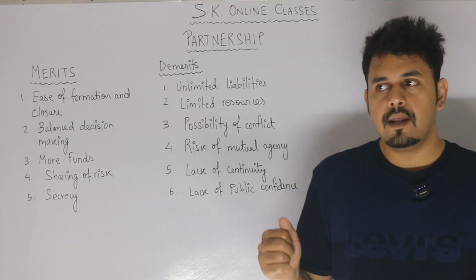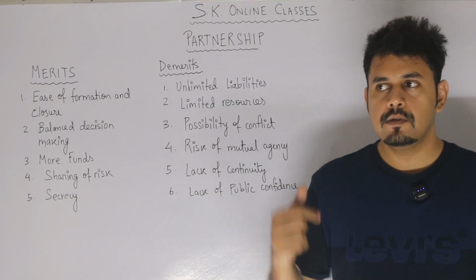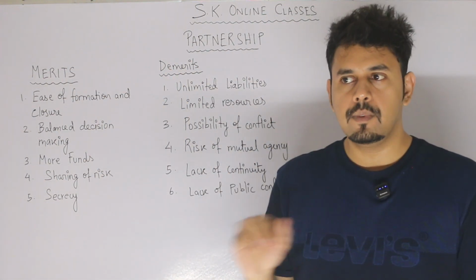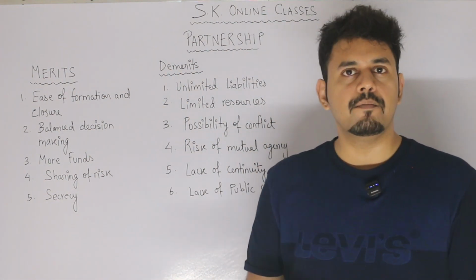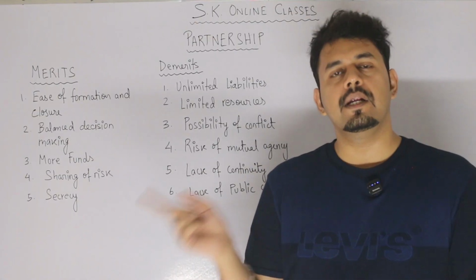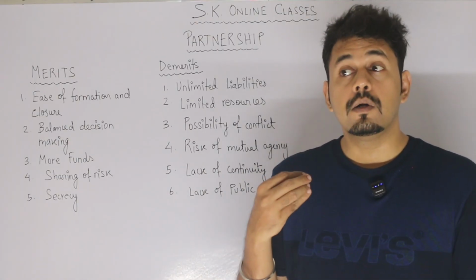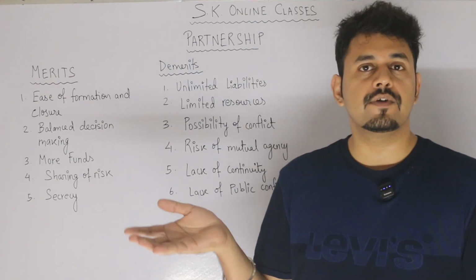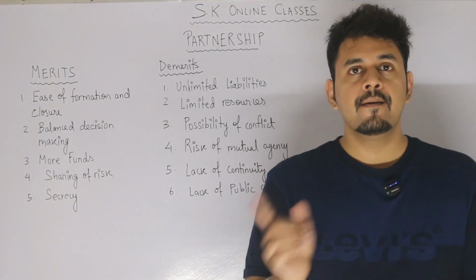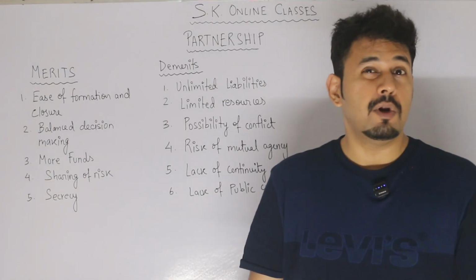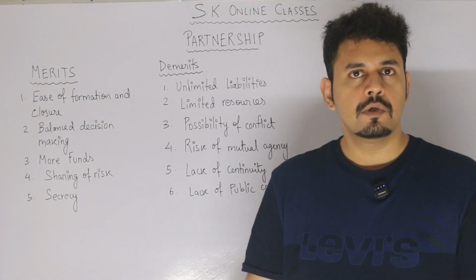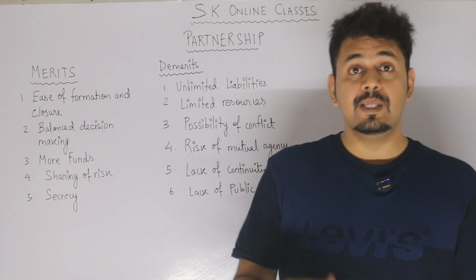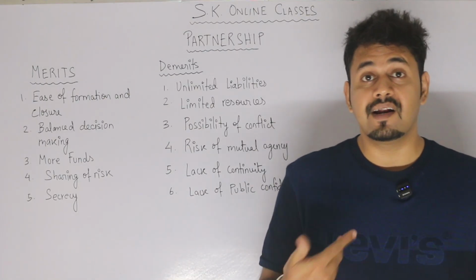Say three partners are there. One partner says, I would buy goods from A Limited. The other partner says, no, let's buy from B Limited. The other partner says, let's buy from C Limited. Now, you have to buy from one place. Since it was conflicting to all of them, they bought it from D Limited. The quality of D Limited is not good. The business fails. They are not able to deliver good quality products. So these are the reasons conflict arises.